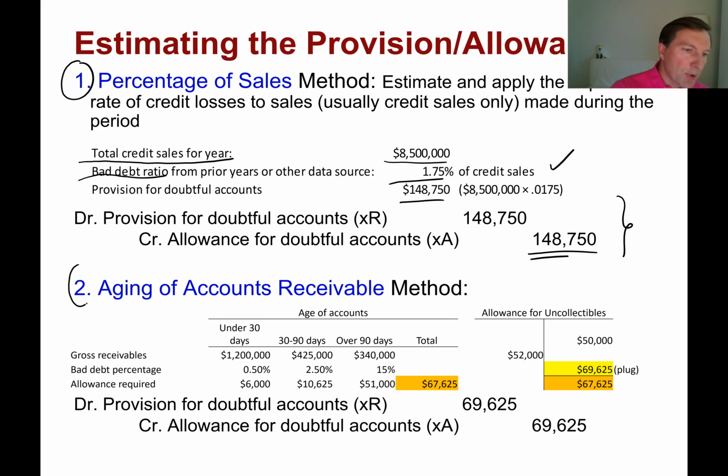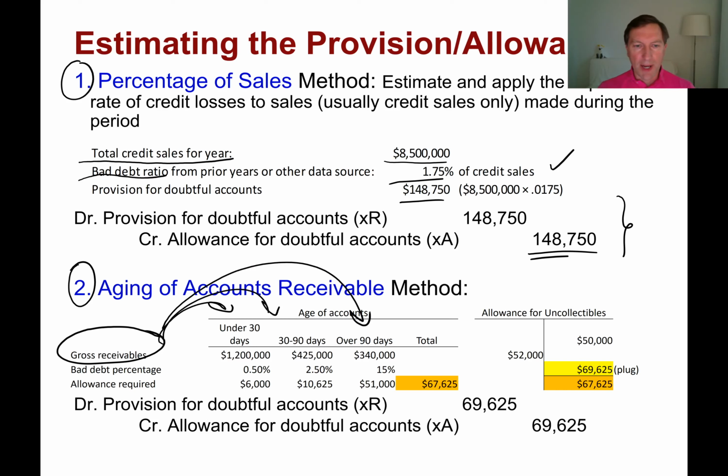The second approach is a balance sheet approach because it starts with a balance sheet item, not income statement item. It's called Aging of Accounts Receivable. This approach involves taking accounts receivable that are sitting on your balance sheet, gross receivables, and sorting them based on their age into several buckets, right? So very young receivables, average receivables, and very old receivables.